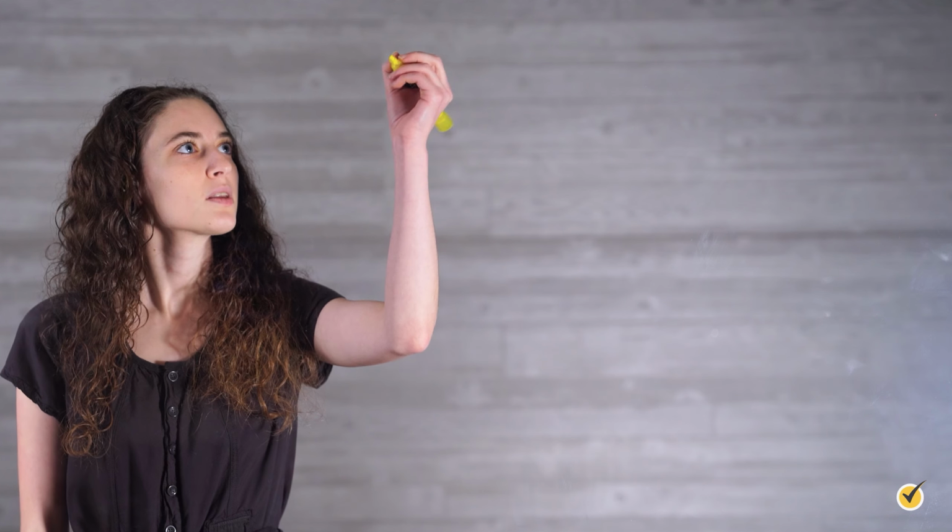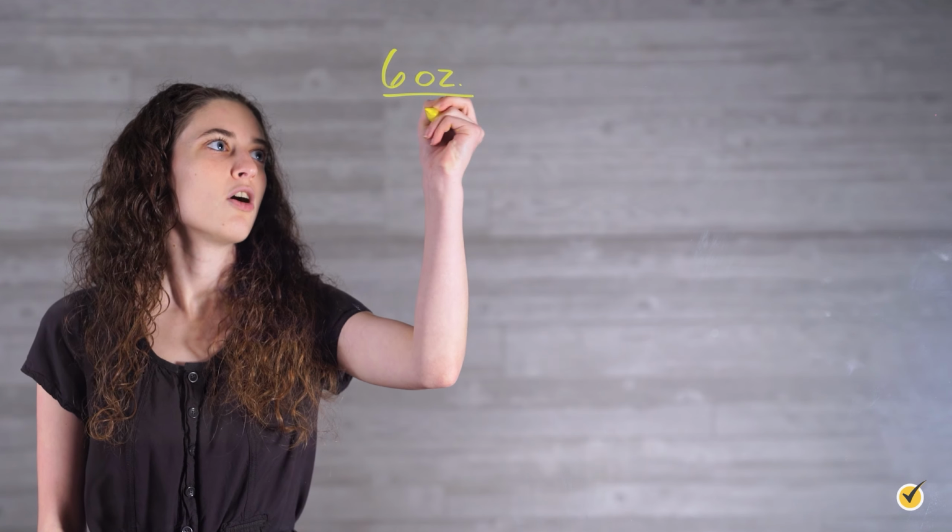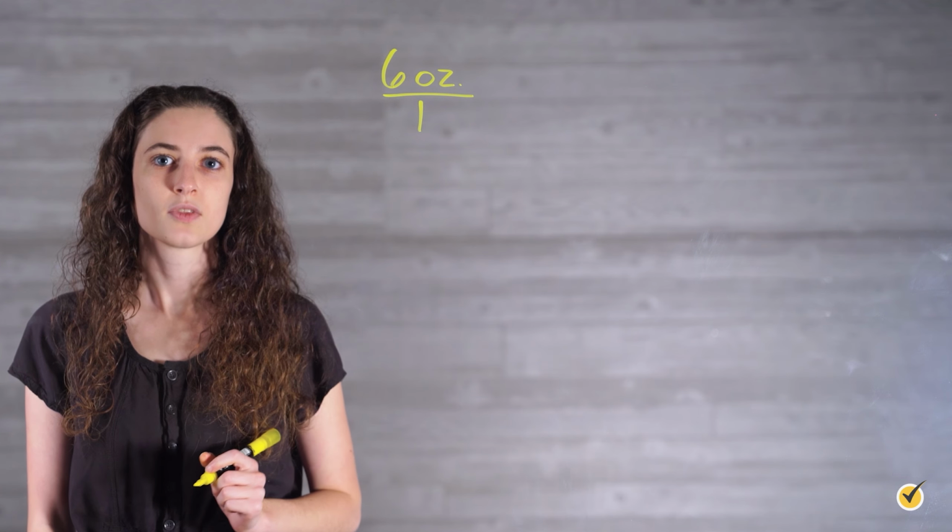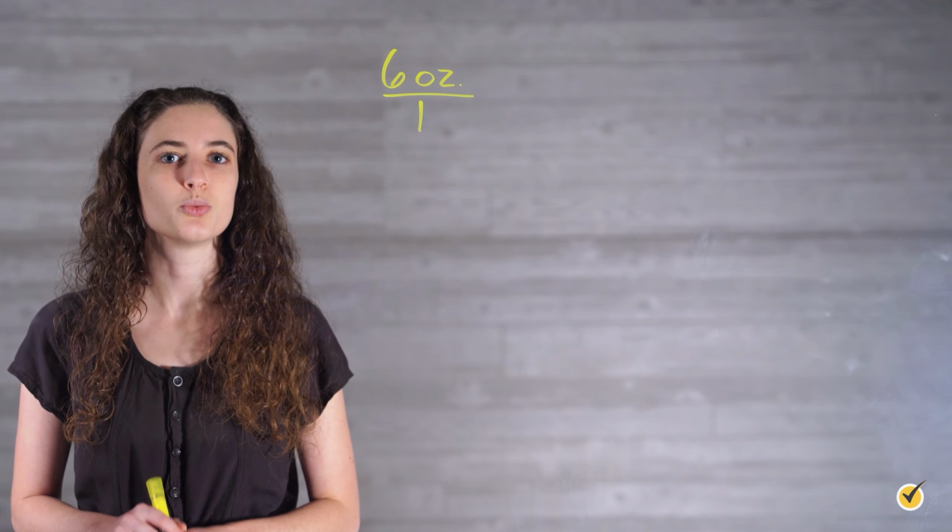Now that we know what our conversion factor is, we can set up our conversion fraction. When setting up these fractions, always start with your known value as your first fraction by placing it over 1, like this: 6 ounces over 1. We then multiply by our conversion factor, which we also need to turn into a fraction. When we do this, we want to pay close attention to which value we place in the numerator and which value we place in the denominator.